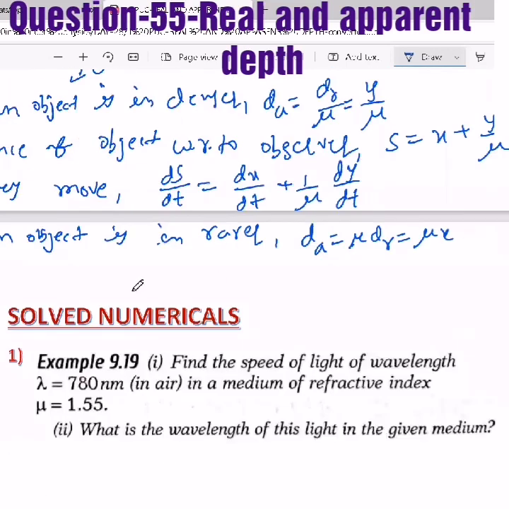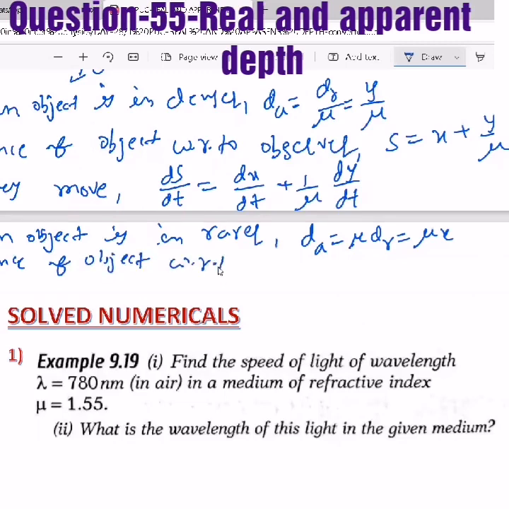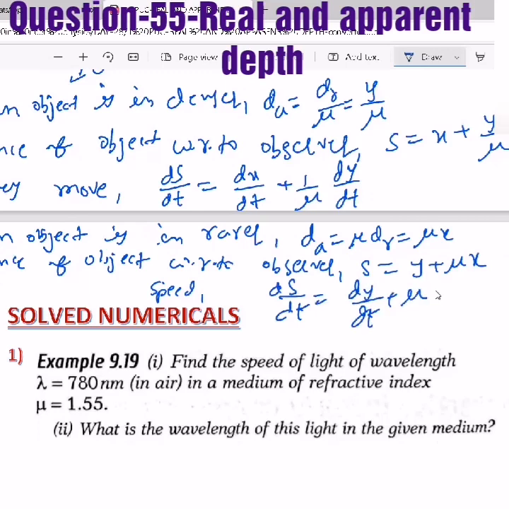Now the apparent will become mu times increased. Now the distance of the object with respect to the observer will become s equal to y plus mu x. Now the speed, if you want to find, then ds by dt equal to dy by dt plus mu into dx by dt.